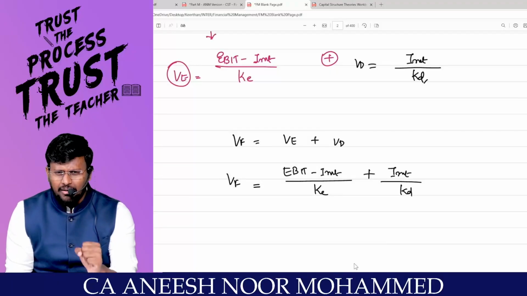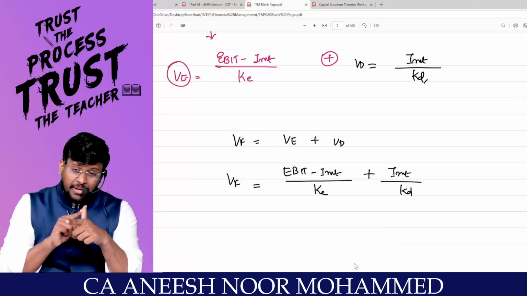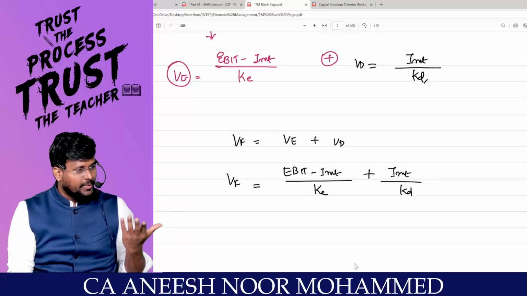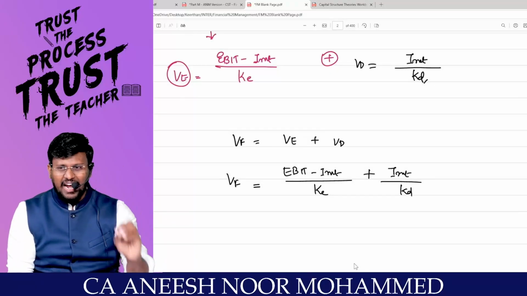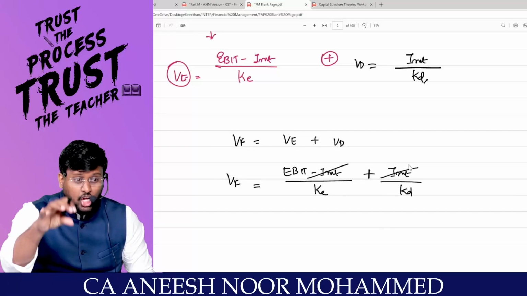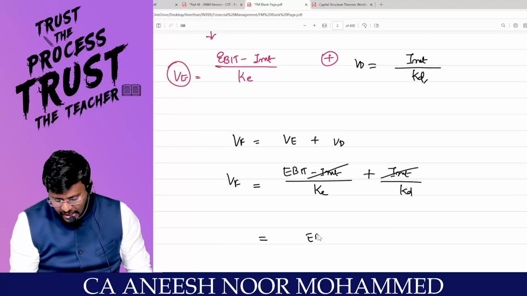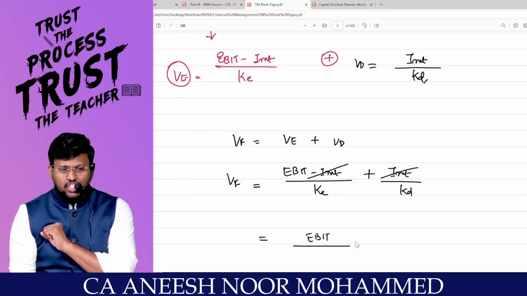If you are holding 100% of the debt and 100% of the equity in a company, will you enjoy interest? EBIT minus interest. I will enjoy EBIT. Are you with me? That means if I am a 100% shareholder and 100% debt holder, I will be enjoying EBIT. Yes, sir. That means minus interest and plus interest, not mathematically, logically, I am cancelling. Are you with me? That means if I am holding 100% of the company, I can enjoy EBIT.